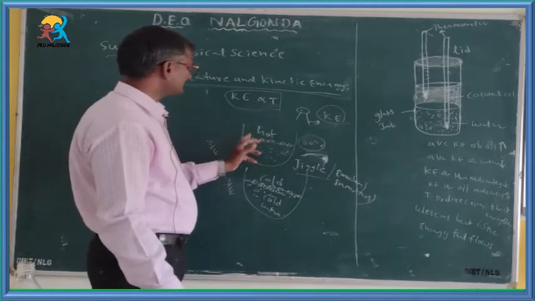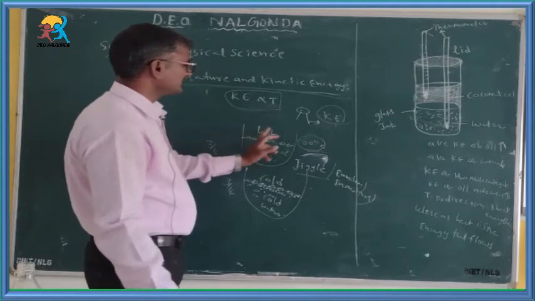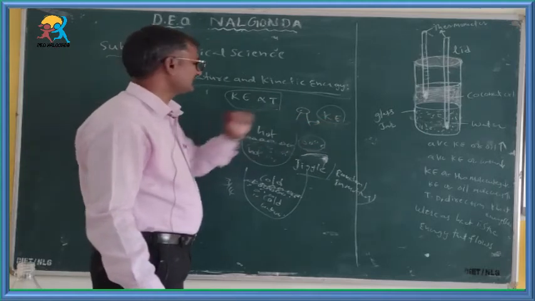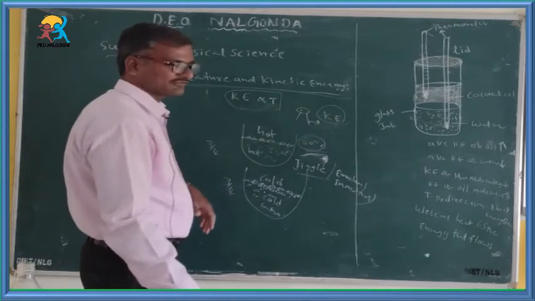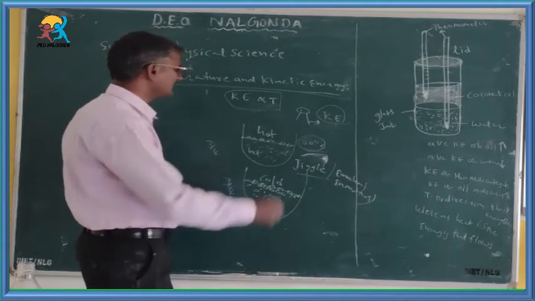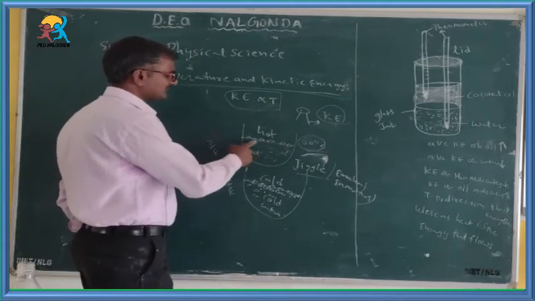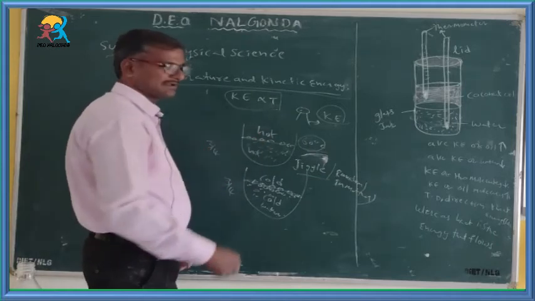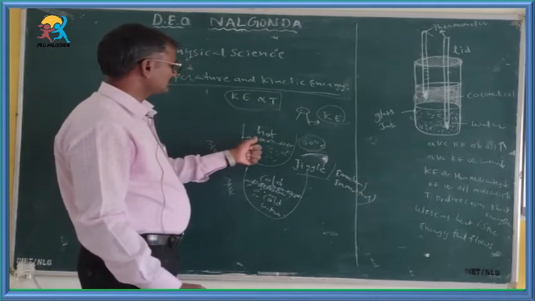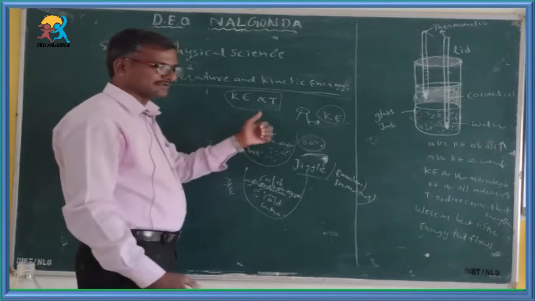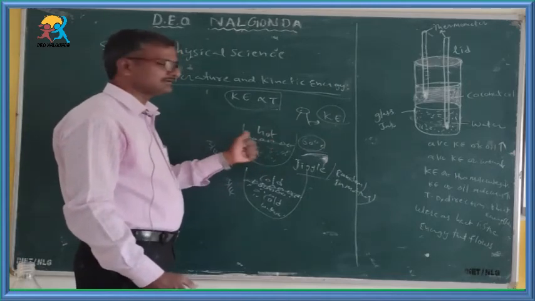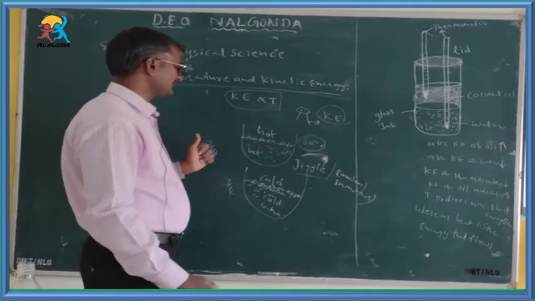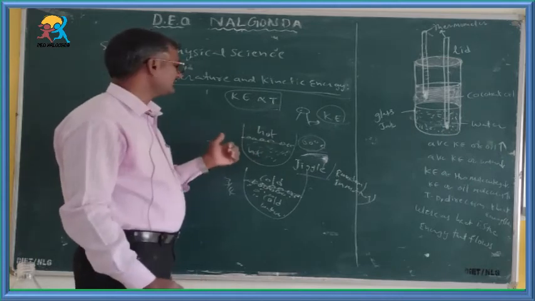Whenever those particles are moving in random directions, they can get kinetic energy. Otherwise, the reverse case we will also discuss here. The particles present on the surface of hot water are in motion. As the particles are in motion, they can get kinetic energy. What is the reason behind that?